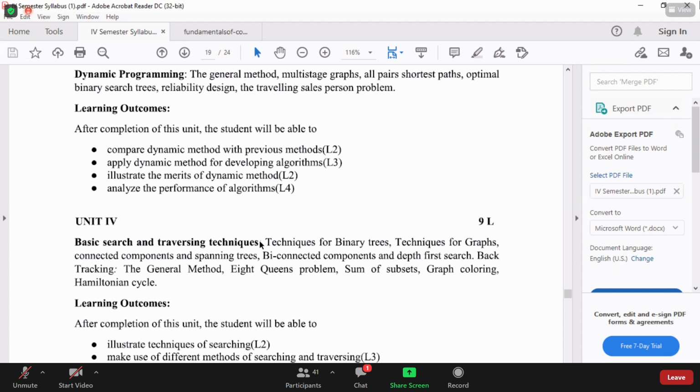Pre-order, in-order, post-order. Pre-order means first visit the root node, then come to left-hand side, then come to right-hand side. In-order means first visit left, root, and then right. Post-order means left, right, at last visit the root node.